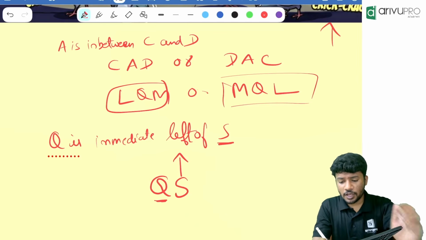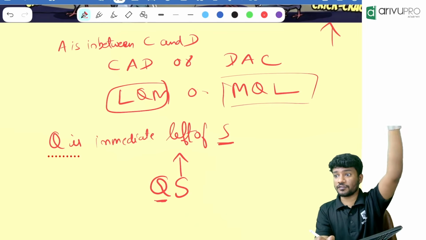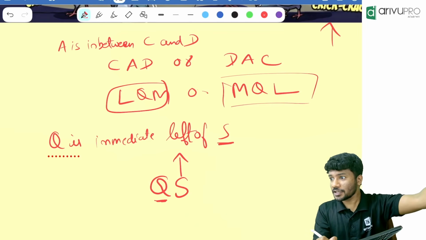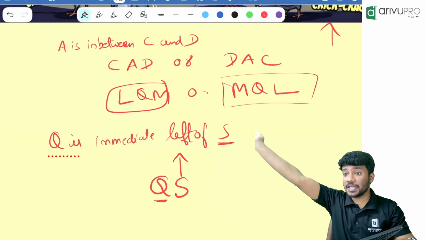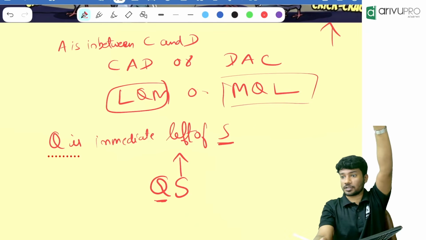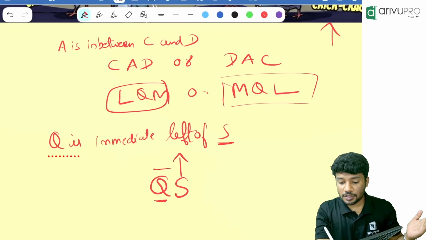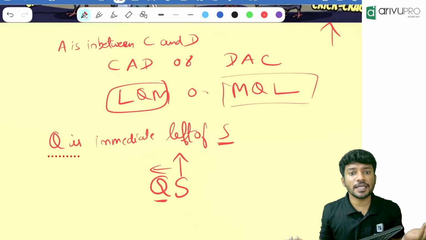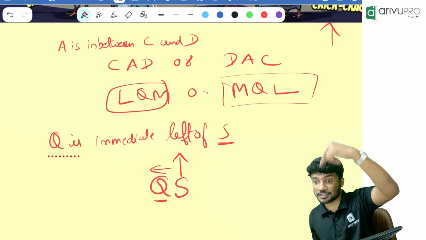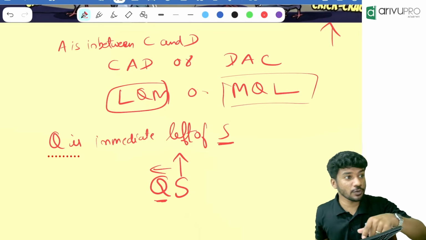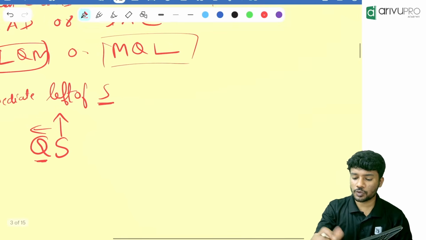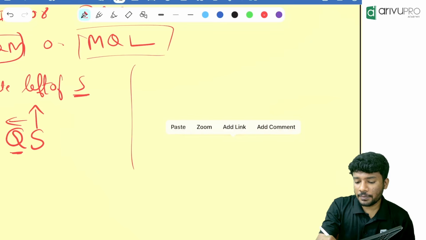Why? Because when we look towards north, left of north is what? Immediate left of north means west. Right of north means east. That way also you can think. So S is looking towards north. Immediate left means towards this side. Correct. So it will be QS. Can it be SQ? No. If they are looking towards south, it can be SQ. Are they looking towards south? No. They are looking towards which direction? North direction.